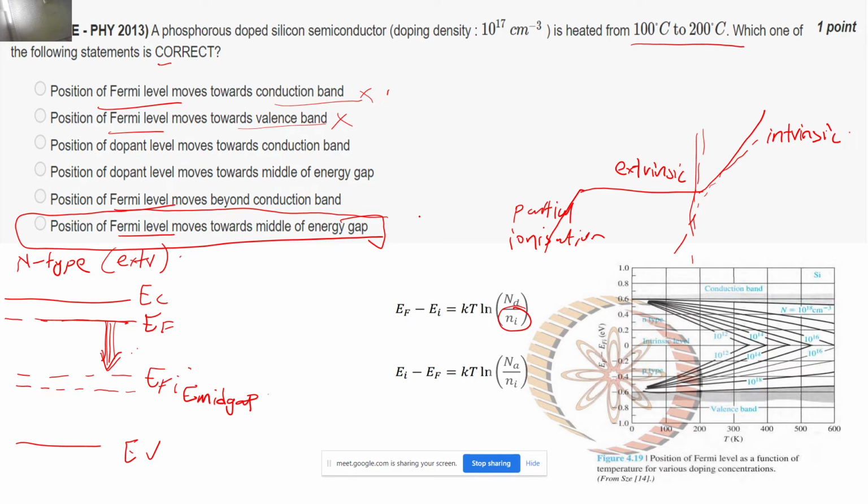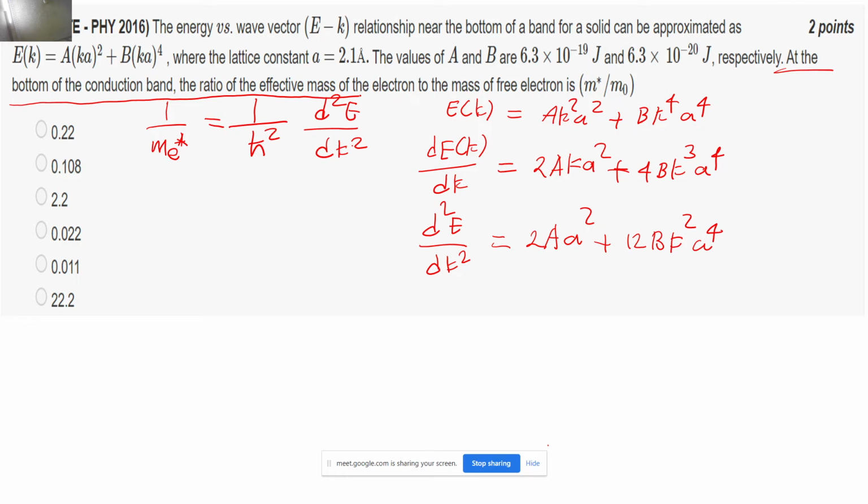Now what they have asked is, at the bottom of the conduction band, the ratio of effective mass. At the bottom of the conduction band you have k equal to 0. So here k is equal to 0. This is the E-k diagram. The shape may not look exactly like this, I'm just trying to show you that k is 0 for the bottom of the conduction band.